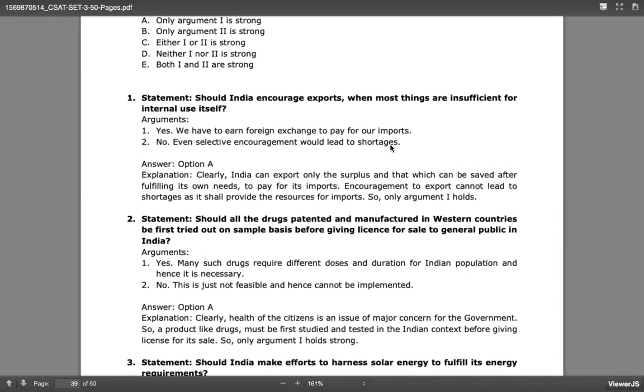So first of all, option A means only argument 1 is very strong. Whenever something is surplus, like wheat or any commodity, if we encourage those exports, definitely the farmers producing it will benefit, if it is an agricultural product.